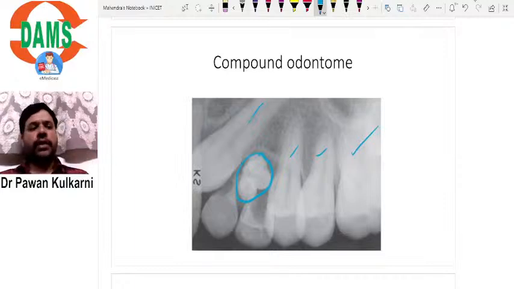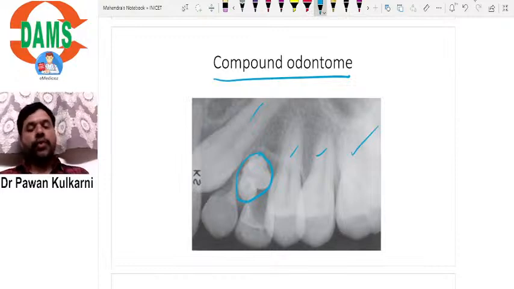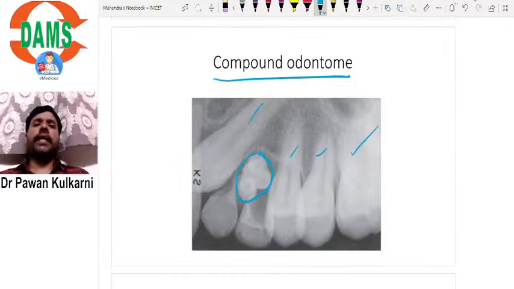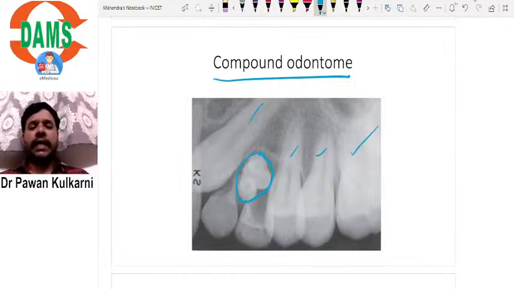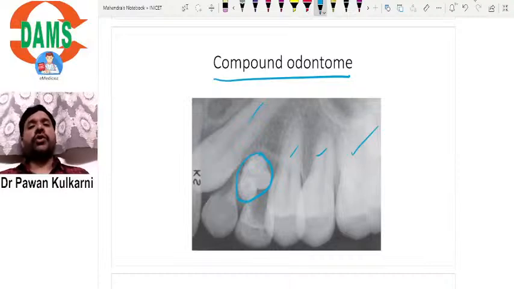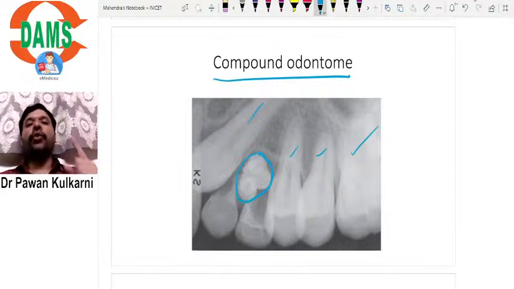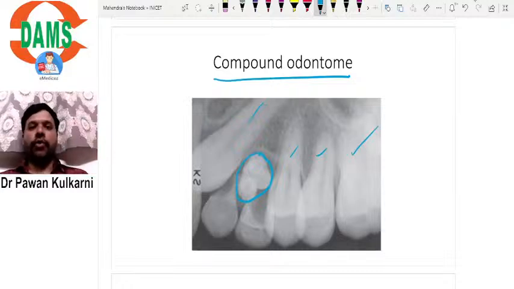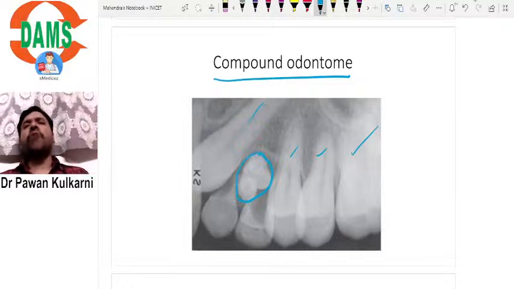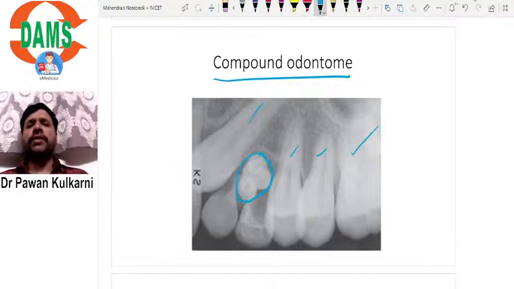They're hard tissues. What are they exactly? They are nothing but compound odontome. So odontome is an odontogenic tumor basically, which has got two types, compound and complex. When do you call it compound odontome? When the odontome resembles a tooth, you call it compound odontome. When do you call it complex? When it has no resemblance to the tooth, you call it complex odontome.